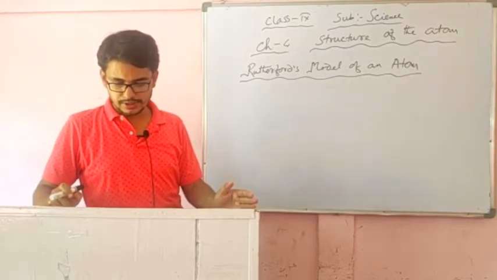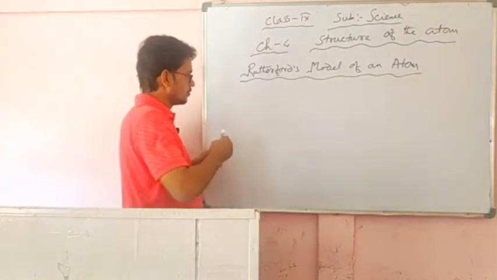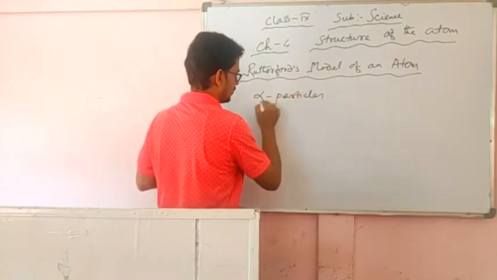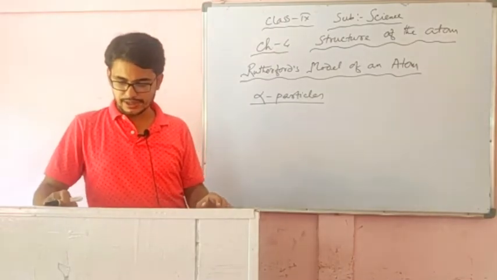And what are alpha particles? Alpha particles are doubly charged helium ions.